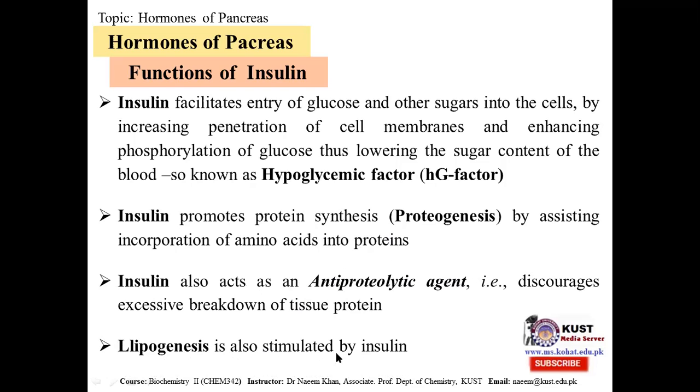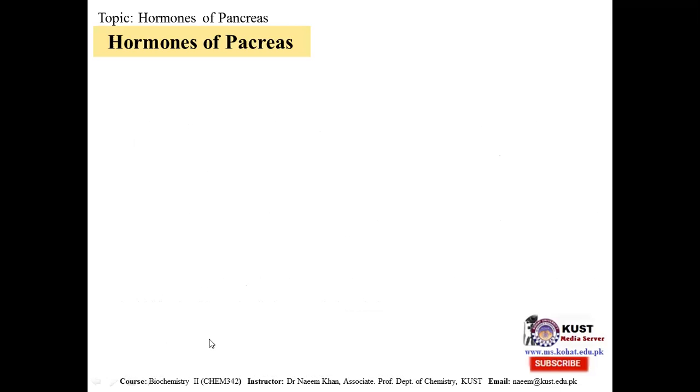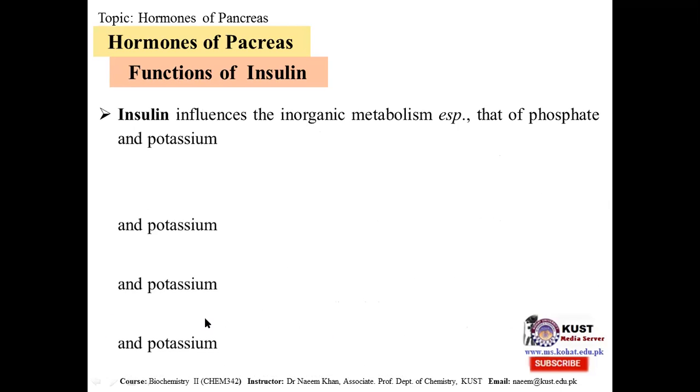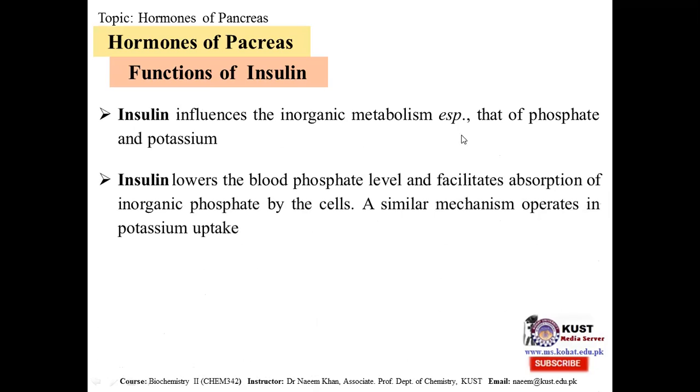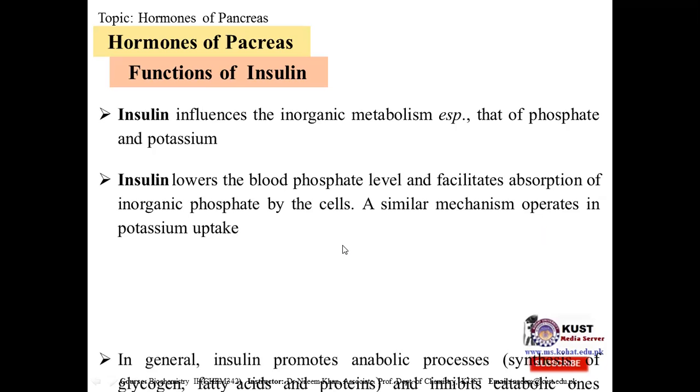Lipogenesis is also stimulated by insulin. Insulin enhances lipogenesis. Functions of insulin include influencing inorganic metabolism, that is phosphate and potassium. Phosphate and potassium metabolism is influenced by insulin. Insulin lowers the blood phosphate level and facilitates absorption of inorganic phosphate by the cell. A similar mechanism operates in potassium uptake. So definitely these have effects on potassium level, that is absorbing more potassium.